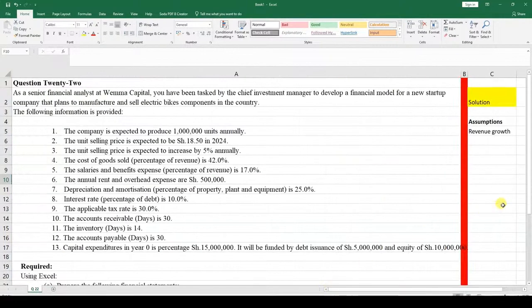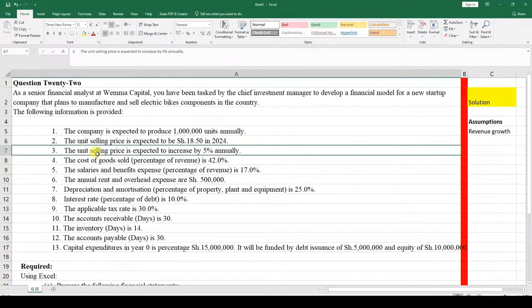So once we've modeled the growth rate and come up with assumptions for the growth rate, that one is already done. Here we can perhaps put it in red, but we'll do that when we develop the income statement. And we've actualized the 5% annual growth.